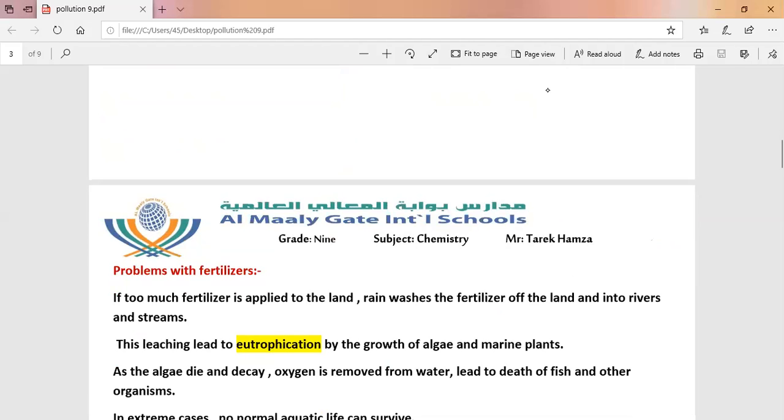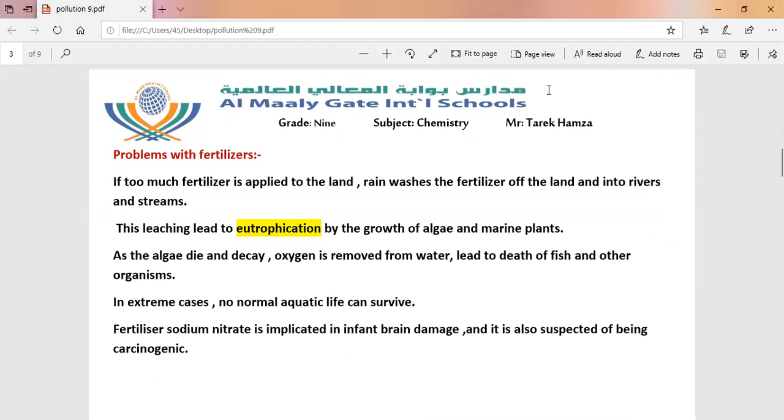Problem with fertilizer. If too much fertilizer is applied to the land, rain washes the fertilizer off the land and into rivers and streams. This leaching leads to, what is the meaning of leaching? Leaching means drainage of fertilizer into rivers and streams. This leaching leads to eutrophication.